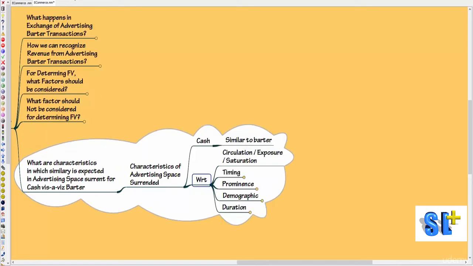What are they? Number one, circulation, exposure, saturation. Whatever the space that is surrendered for cash and the space that is surrendered for barter, they should be similar.